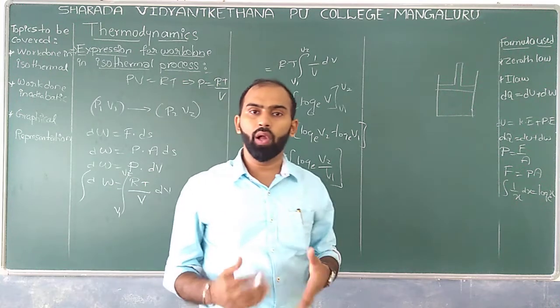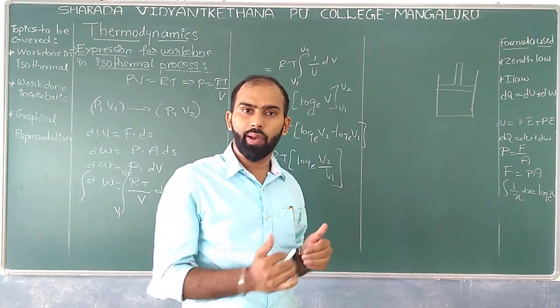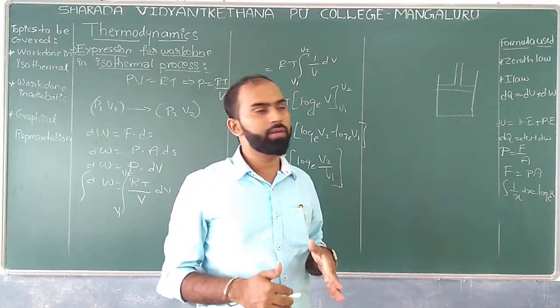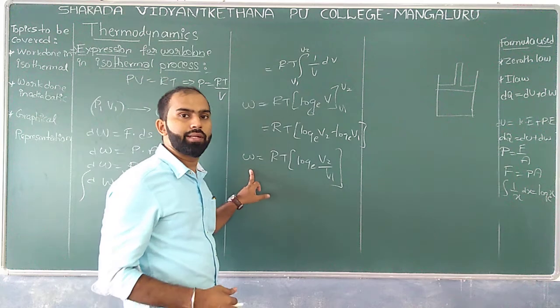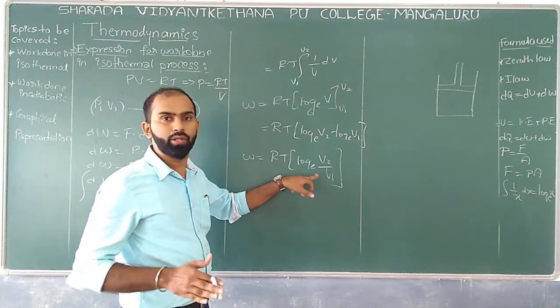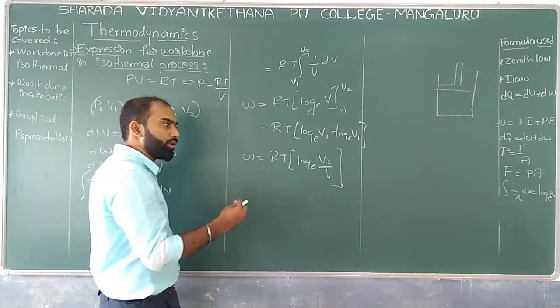Now, if you want to find a logarithm value in a logarithm book, we have all the values in terms of log to the base 10. So how to convert this? For a direct substitution, to convert log to the base e into log to the base 10, your job is to multiply by 2.303.